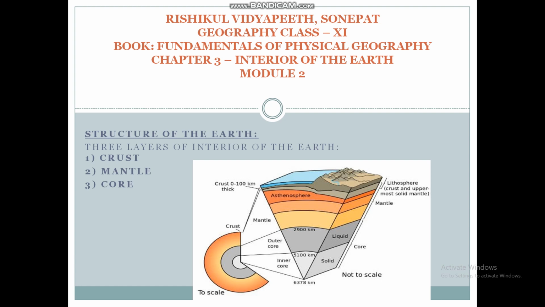In this layer, you will find high density of material, that is iron and nickel. This layer is also known as NIFE layer. Ni stands for nickel and Fe means iron. So this layer is composed of two heavy density materials, that is iron and nickel.